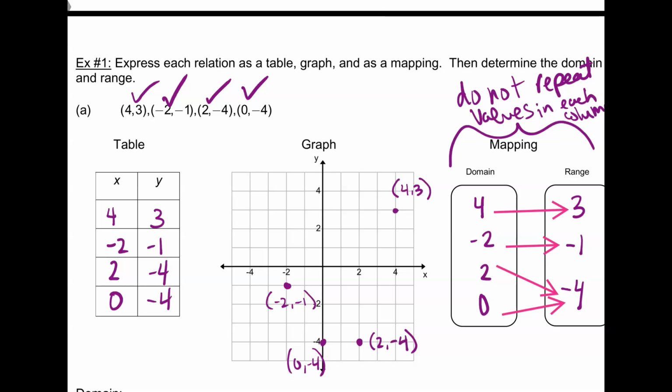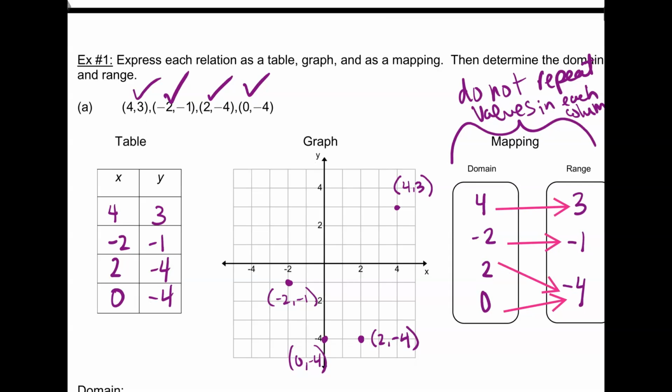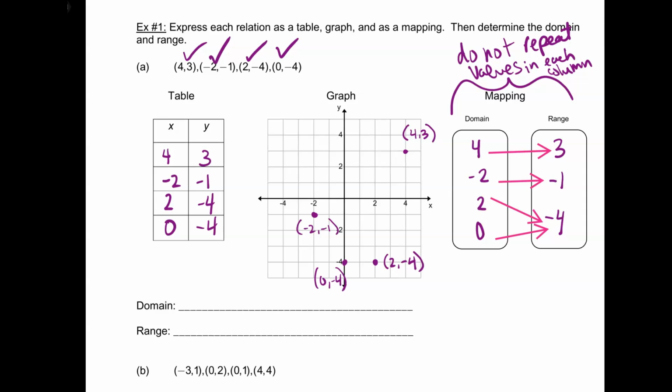That's why it's called mapping, because you're mapping the pairs. What does x go with? What does y go with? And then lastly, if I wanted to write the domain and range, that wouldn't be too bad. We just list out all of my x's. And to find the range, I list out all of my y's. And notice I only write -4 once, because I don't need to repeat it. Just because I have two x values that go to it doesn't mean I have to repeat it.